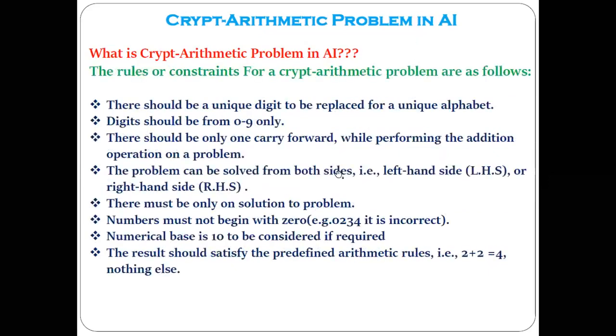Yes, sir. Okay. Now, as I said, crypt arithmetic is one of the types of constraint satisfaction problem, or it comes under the category of constraint satisfaction problems. Means, in order to solve or deal with this crypt arithmetic problem, there are some rules or constraints. If you want to solve the crypt arithmetic problem, it can only be solved if certain constraints get satisfied.